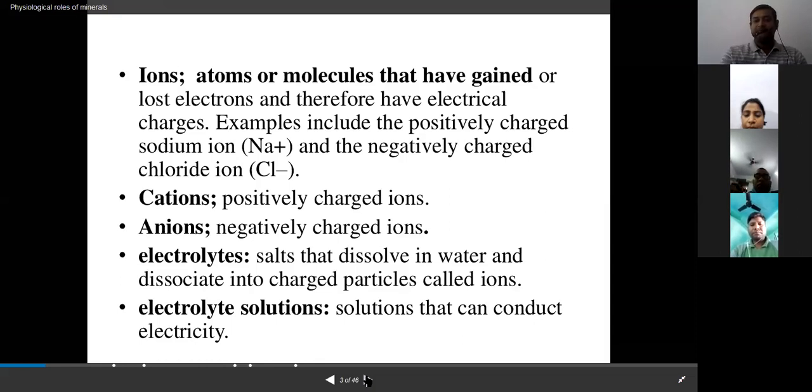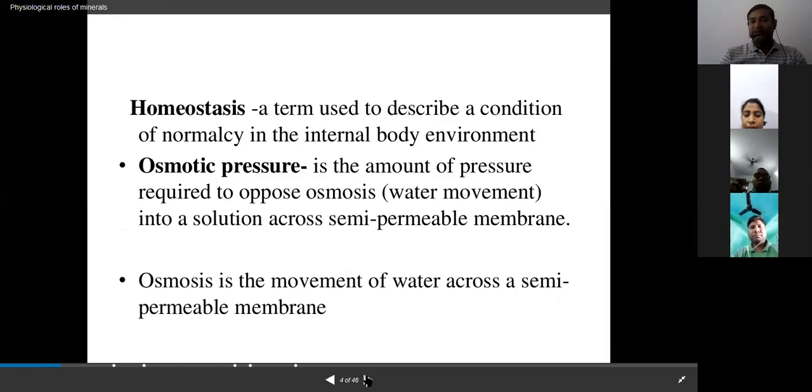Okay. So regarding homeostasis, this is a term used to describe a condition of normalcy in the internal body environment. Meaning to say, the animal body should maintain its temperature despite the stress or difference between its body temperature or body metabolism and the environmental factors.